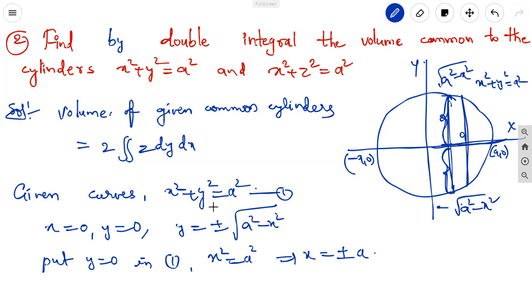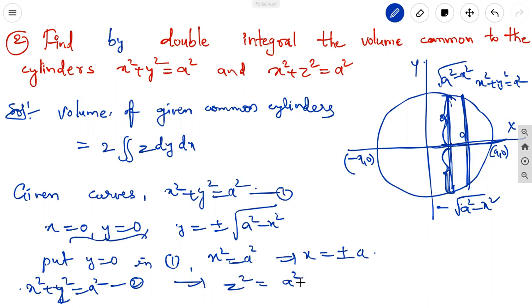Okay. Here, generally above the xy plane means we can take x equal to 0, y equal to 0. Here, we can take the total. And one more thing, the other curve is x square plus z square equal to a square. This is the second equation. From this, z square equal to a square minus x square. From this, z is equal to plus or minus under root of a square minus x square.